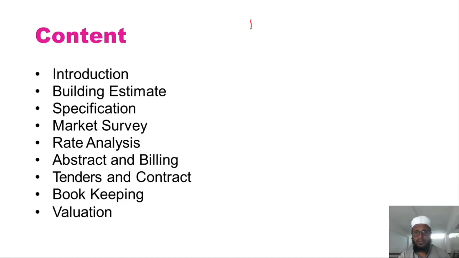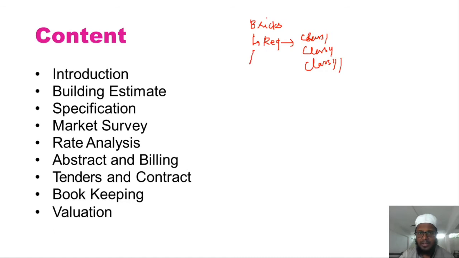In red bricks we have class 1, class 2, class 3, isn't it? Different types of bricks we have. Then again we have AAC blocks. What do you mean by AAC? Autoclaved aerated concrete blocks. Then after that we have CLC blocks.